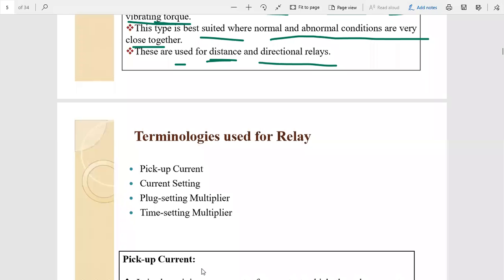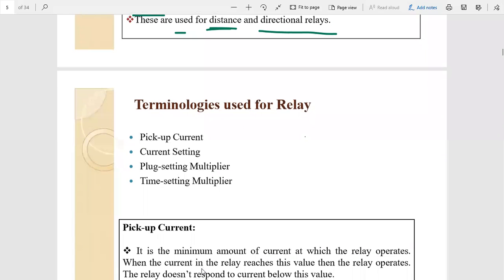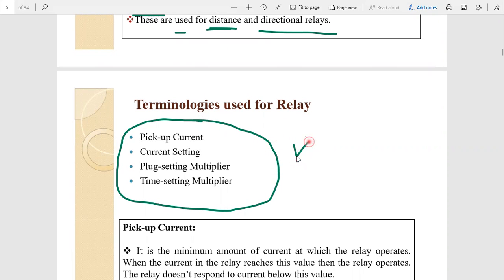Based on our requirement, we are going to set these values to the relay.